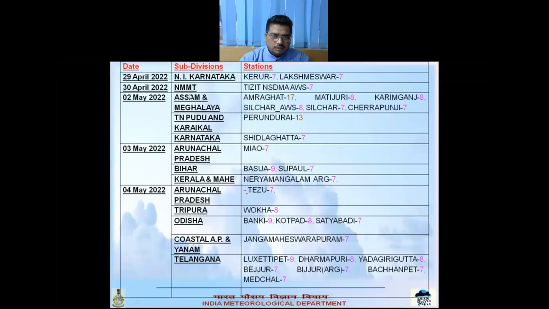So on 30th April, NMMT reported heavy rainfall, and on 2nd May, very heavy rainfall was reported over Assam, Meghalaya, Tamil Nadu, and heavy over Karnataka. And on 3rd May, Arunachal Pradesh, Bihar, and Kerala reported heavy rainfall. On 4th May, Arunachal Pradesh, Tripura, Odisha, coastal Andhra Pradesh, and Telangana reported heavy rainfall. And some of the significant rainfall has been reported here.